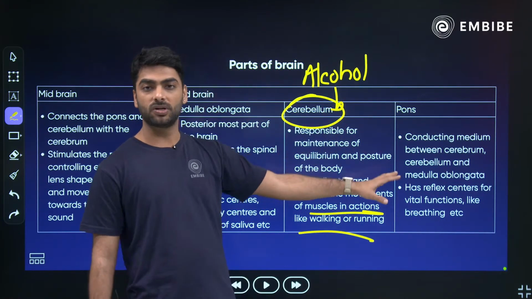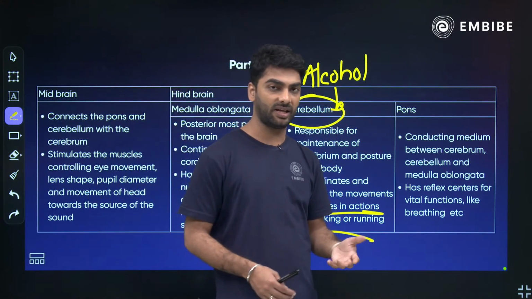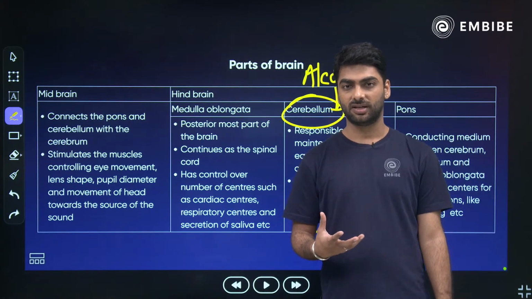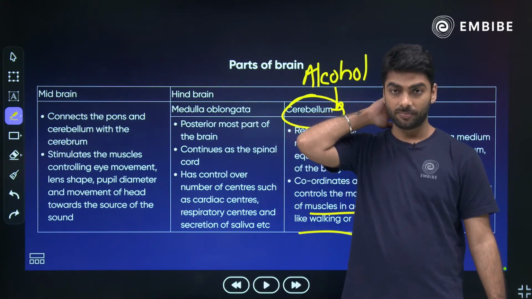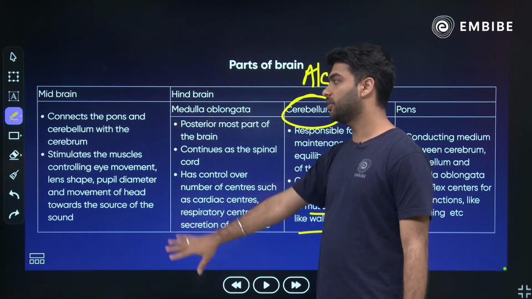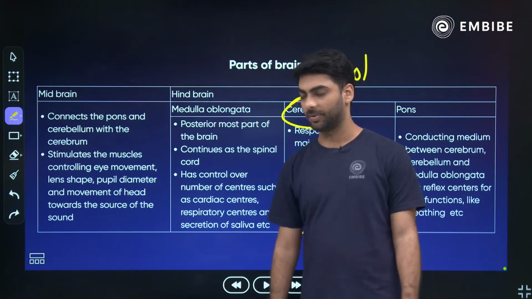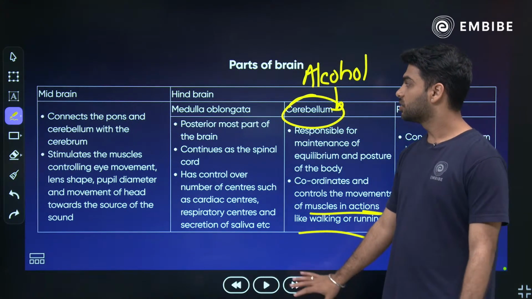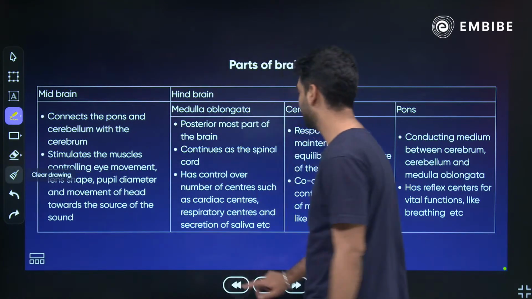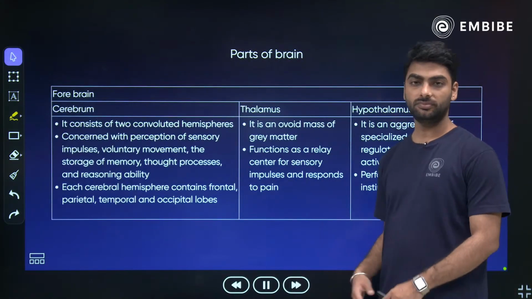Medulla and pons control involuntary activities, like your heartbeat, your breathing, your secretion of saliva, right? All that is controlled by the medulla and the pons. Midbrain is the connection between the cerebellum and the cerebrum. Okay? So this is your midbrain, hindbrain and forebrain. Got it?